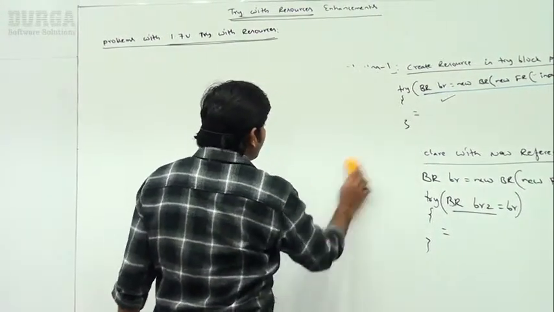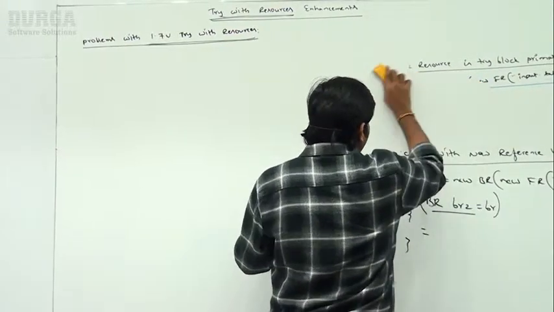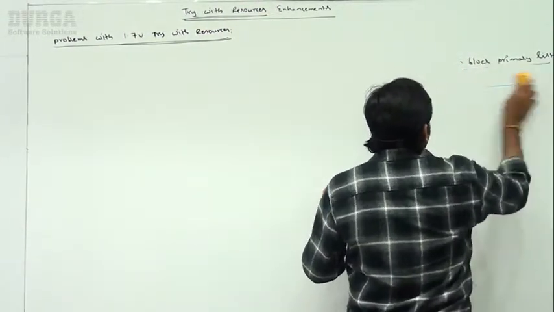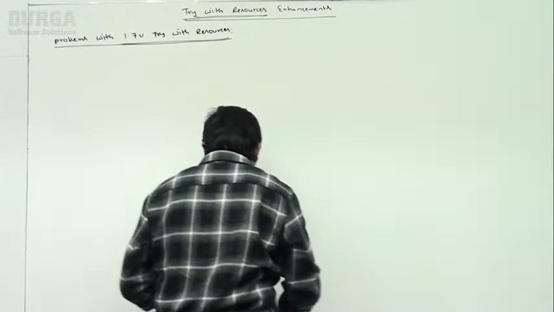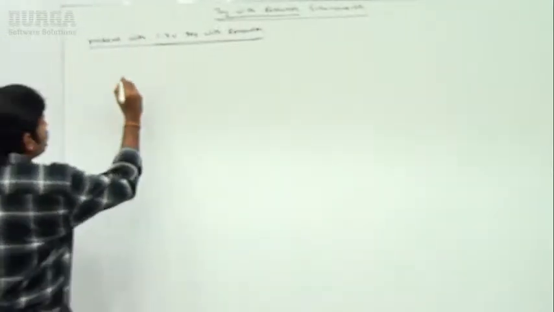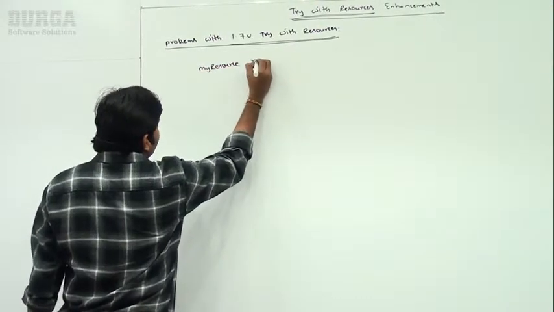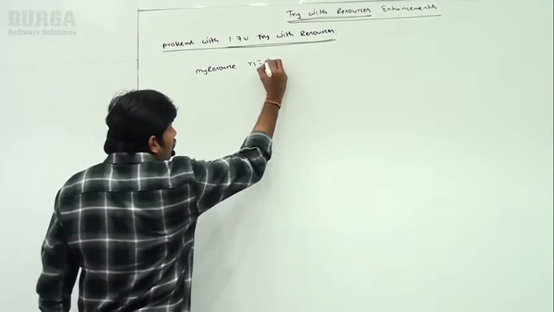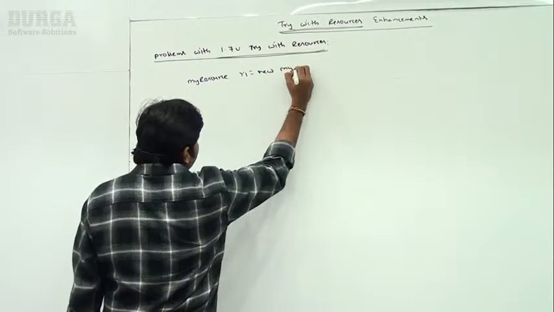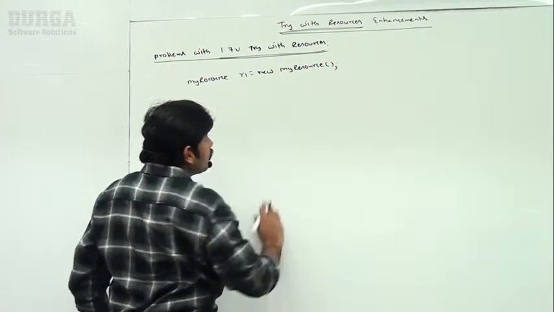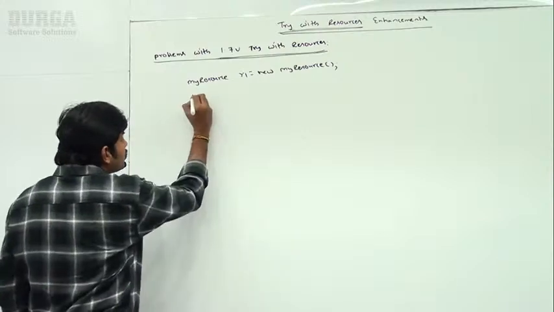Listen, until 1.8 version, what is the problem, and how will this problem be solved in the 1.9 version? Remember that. Assume that 4 resources are there. MyResource r1 is equal to new MyResource. I am creating my own resource.